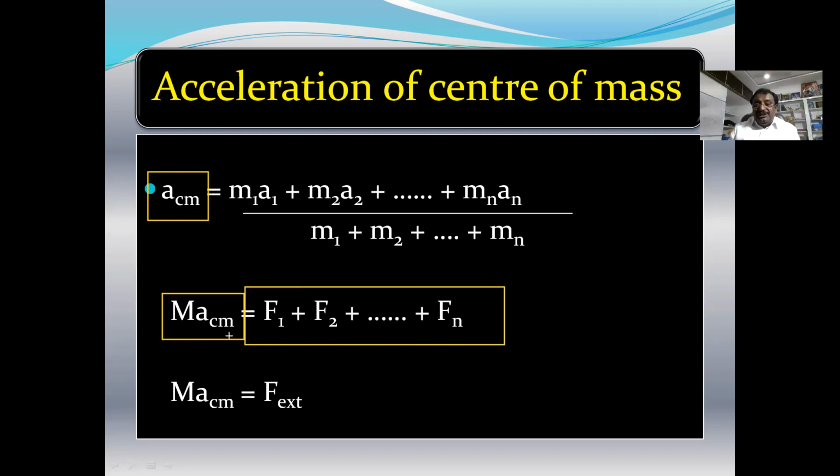That is why these equations. So by using these equations, what can we understand?